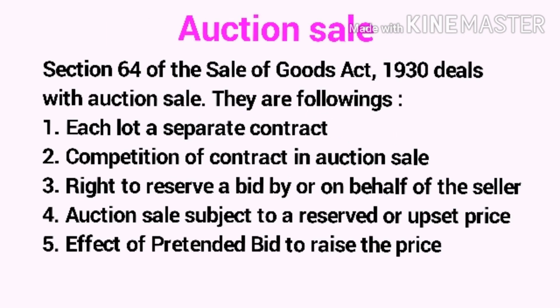Next one is auction sale. Section 64 of the Sale of Goods Act, 1930 deals with auction sale. They are the following. First, each lot a separate contract. Second, completion of contract in auction sale. Third, right to reserve a bid by or on behalf of the seller. Fourth, auction sale subject to a reserved or upset price. Fifth, effect of pretended bid to raise the price.